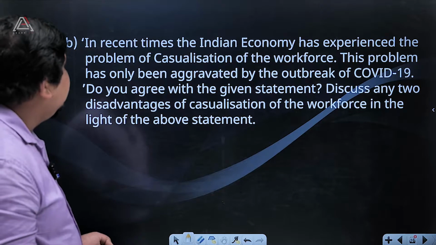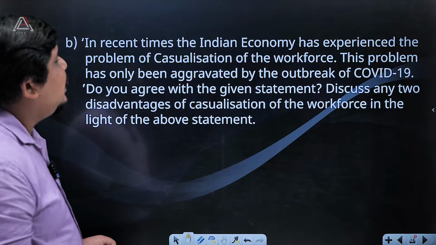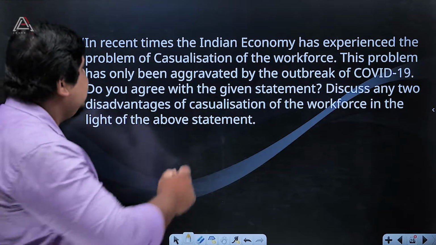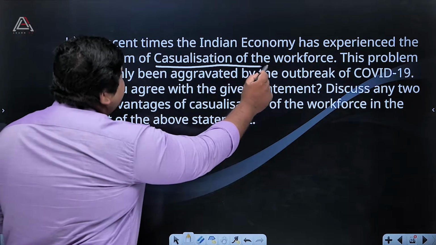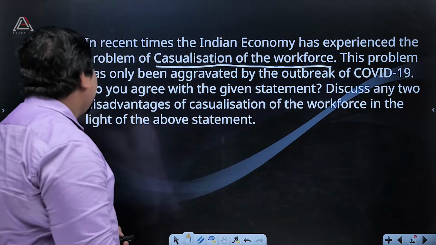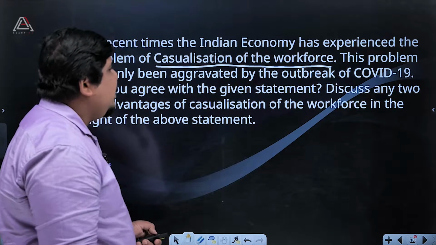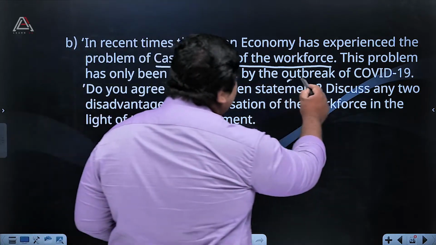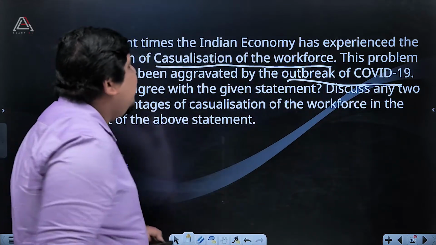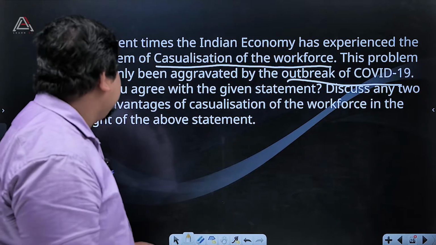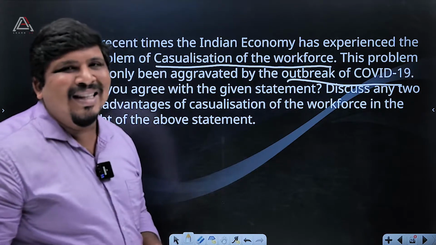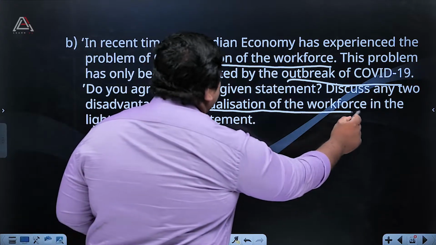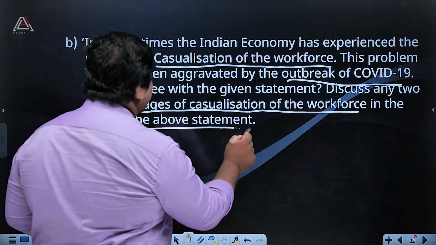Then B part. In recent times, the Indian economy has experienced the problem of casualization of the workforce. This is very important, the casualization of the workforce. This problem has only been aggravated by the outbreak of COVID-19. Do you agree with the given statement? Discuss any two disadvantages of casualization of workforce in the light of the above statement.